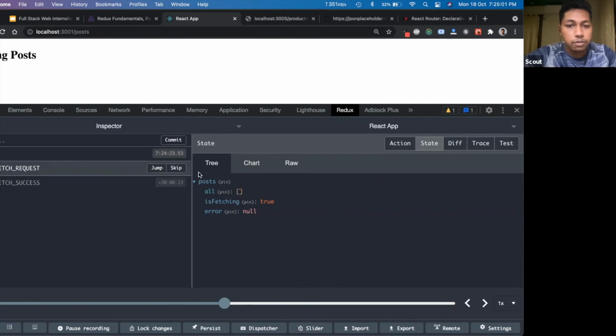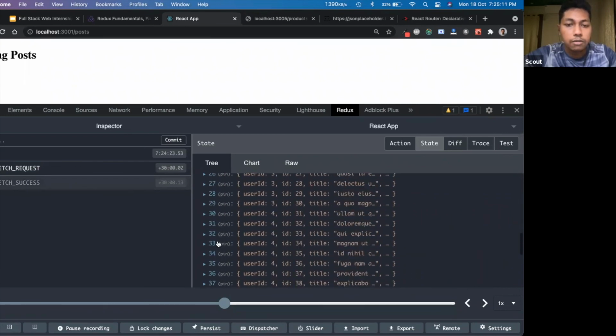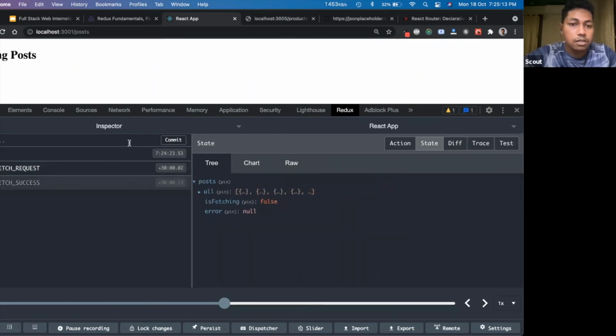If I jump to this one, as you can see, the data changed to isFetching true. And if I jump to this one, post fetch success, you would see all the values. So this is a great tool which you can use to debug how your state values are changing.